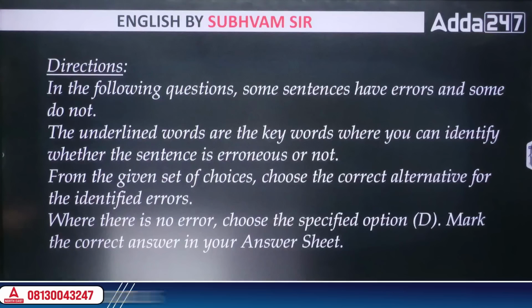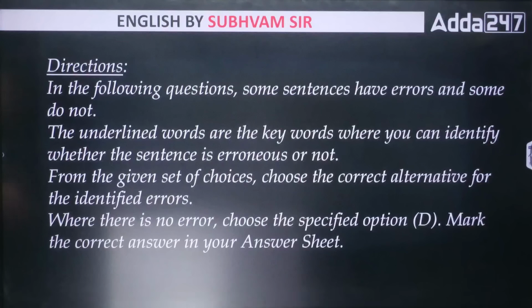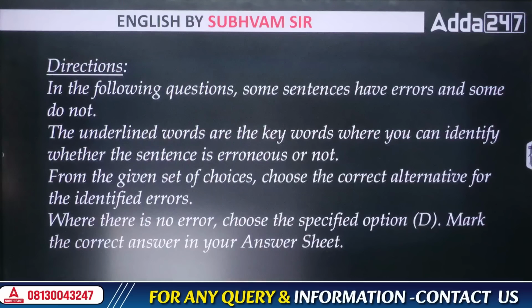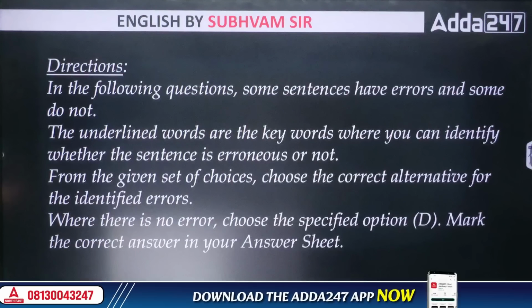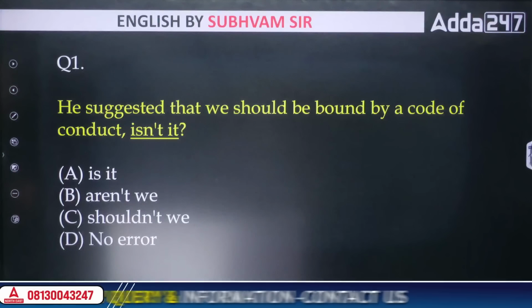From the given set of choices, we have to choose the correct alternative for which part of the sentence has an error or what the error is. Also, if there is no error, we can choose D as the option. So we have to mark the correct option here. Let's take a look at it.